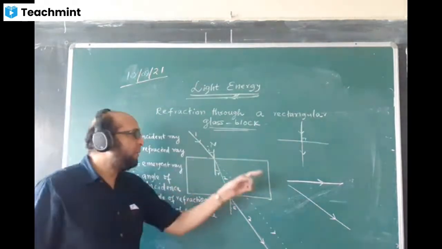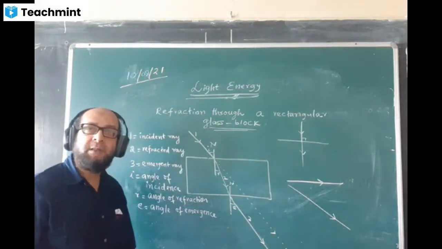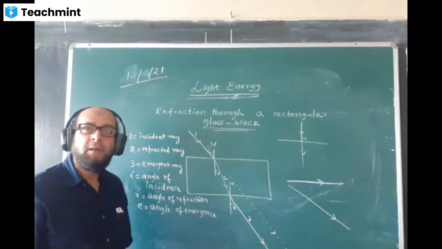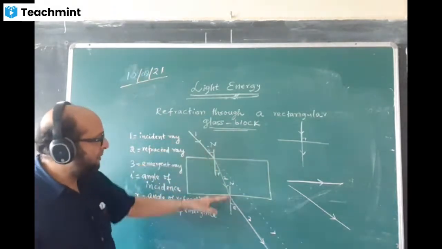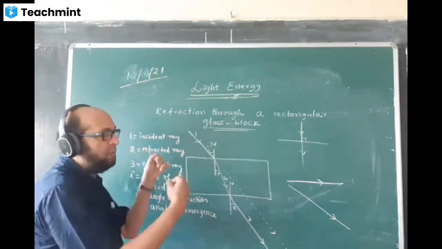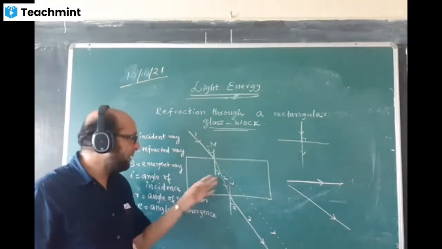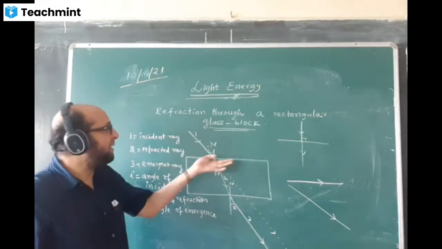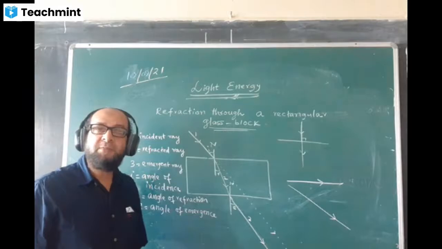In a rectangular glass block, how many times does refraction take place here? Tell me. Two times. Once here and once here. First the ray bends here, and then the ray bends at the other side. First it comes closer to the normal, then it bends away. Two times refraction takes place because there are two refracting surfaces, one on top and one at the bottom. So refraction takes place twice.